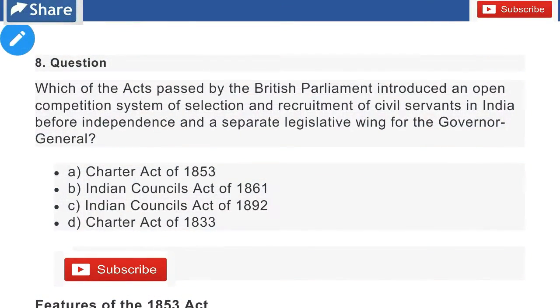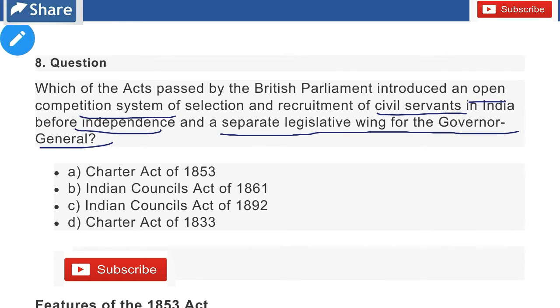Now the next question. Question number 8. Which of the acts passed by the British Parliament introduced an open competition system for the selection and recruitment of civil servants in India before independence, and a separate legislative body for the Governor General? So options are given: A. Charter Act of 1853, B. Indian Council Act of 1861, C. Indian Council Act of 1892, and D. Charter Act of 1833. So the answer is Charter Act of 1853, which is A.